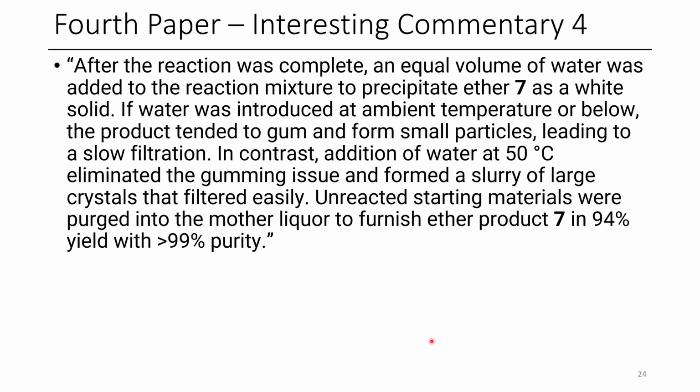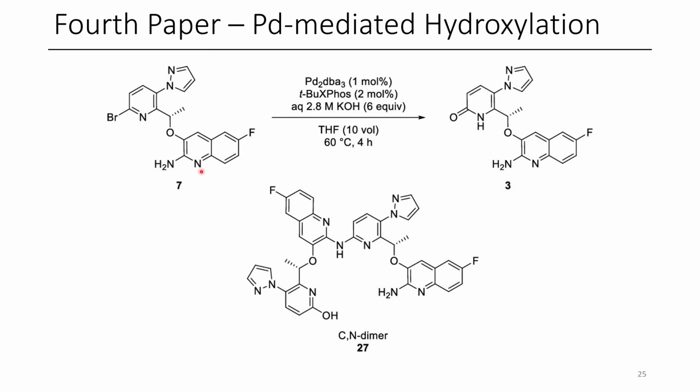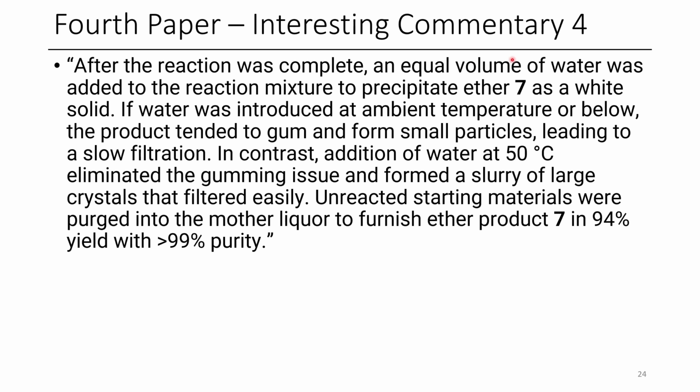The last anecdote from this that I wanted to include was this one here, where they're purifying ether 7, which is this one shown here. After the reaction was complete, an equal volume of water was added to the reaction mixture to precipitate ether 7 as a white solid. If water was introduced at ambient temperature or below, the product tended to gum and form small particles, leading to a slow filtration. In contrast, addition of water at 50 degrees Celsius eliminated the gumming issue and formed a slurry of large crystals that filtered easily. Unreacted starting materials were purged into the mother liquor to furnish ether product 7 in 94% yield with 99% purity.